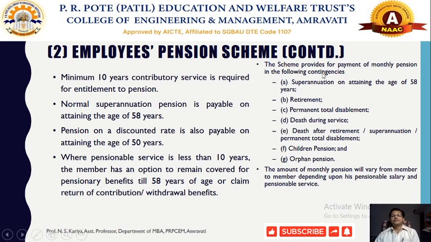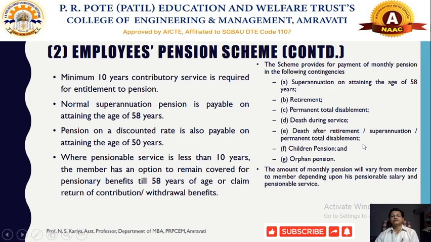This scheme provides for the payment of monthly pension in various circumstances. For example: superannuation, meaning retirement on attaining the age of 58 years; retirement; permanent total disablement, as we will discuss in the Compensation Act; death during service or during the course of employment; and death after retirement, superannuation and permanent total disablement.